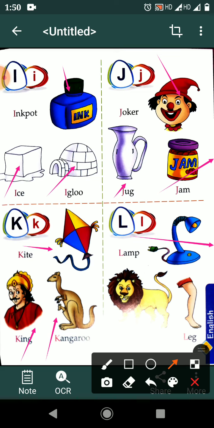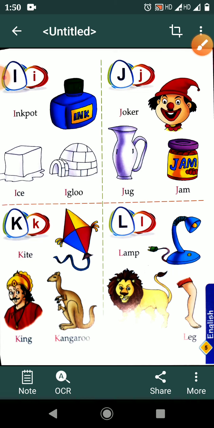L for lamp. L for lamp. L for lion. Oh. L for lion. L for leg. Where is your leg? This. Tell me, where is your leg? This. Again repeat. I for inkpot.